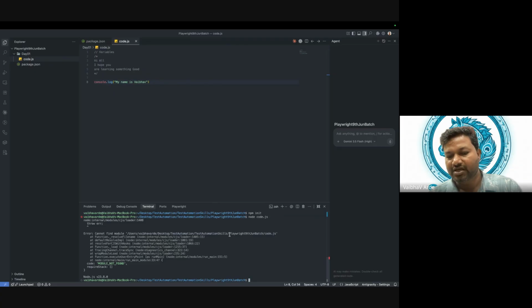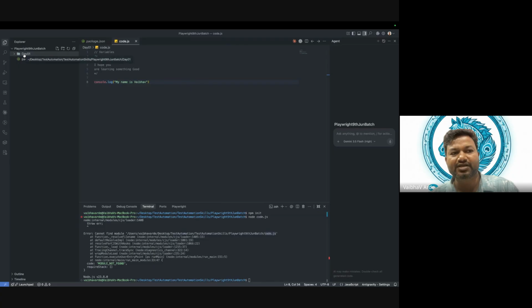Because if you see, it is searching in the Playwright 9 June batch folder, which is the name of our root folder, for code.js. Do we have code.js directly in this folder?